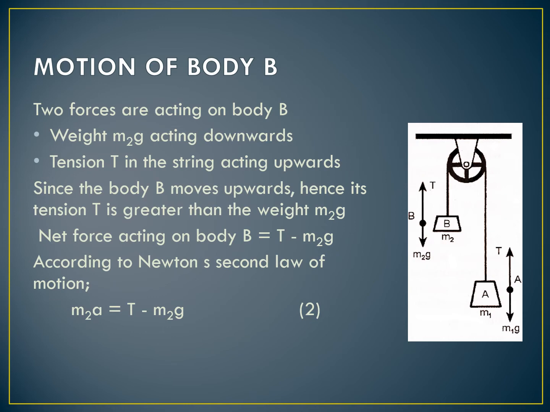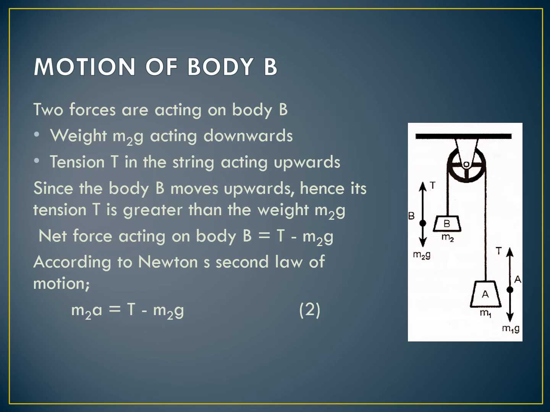In case of motion of the body B, again two forces are acting on the body B. One is the weight m2g which is acting downward and the other is the tension T in the string which is acting in the upward direction. As the body B moves upward, it means that the upward force is greater than the downward force. So in case of body B, its tension is greater than the weight. So the net force on the body B will be equal to T minus W, that is T minus m2g.